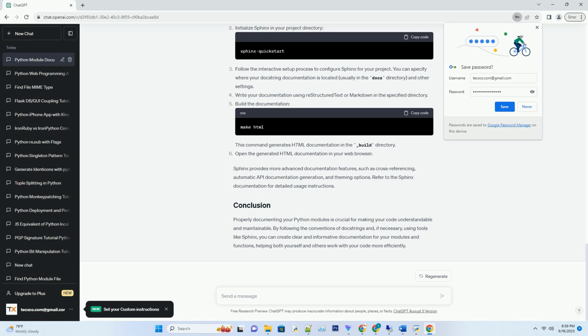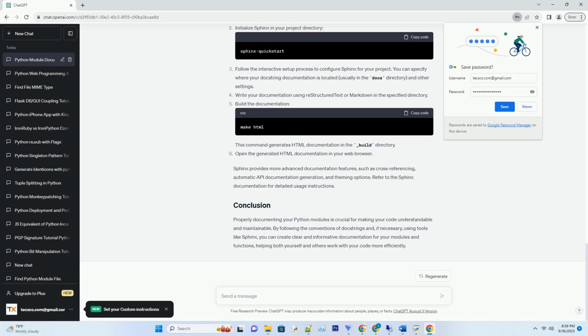For larger projects and documentation that extends beyond docstrings, you may want to consider using documentation tools like Sphinx. Sphinx can generate HTML, PDF, and other formats of documentation from reStructuredText or markdown files. Here's a brief overview of how to set up Sphinx for your project. Install Sphinx using pip. Initialize Sphinx in your project directory. Follow the interactive setup process to configure Sphinx for your project.